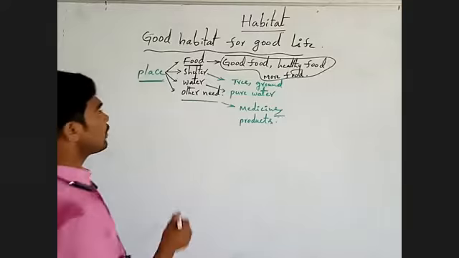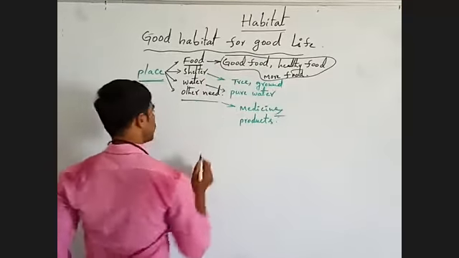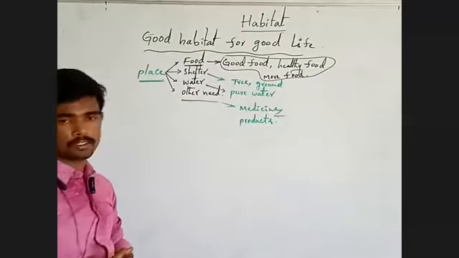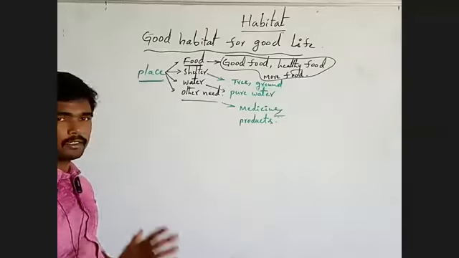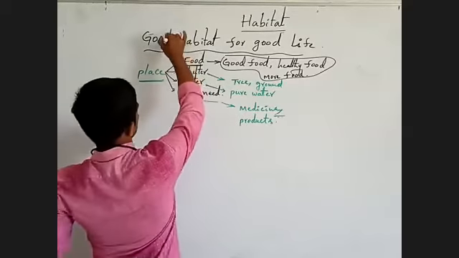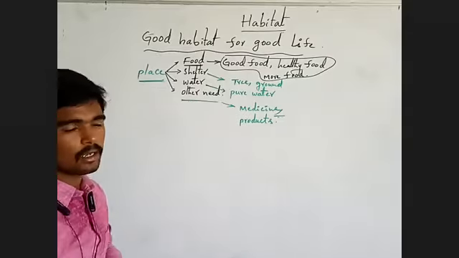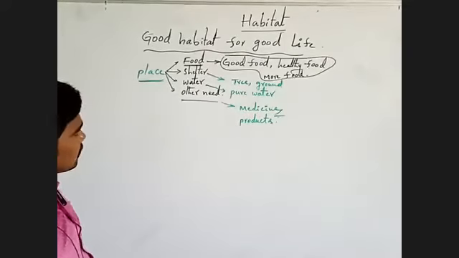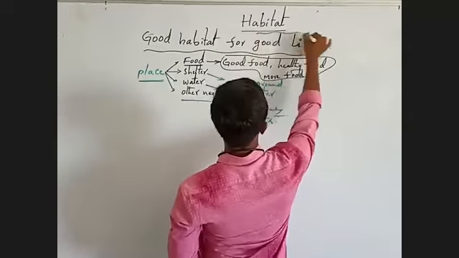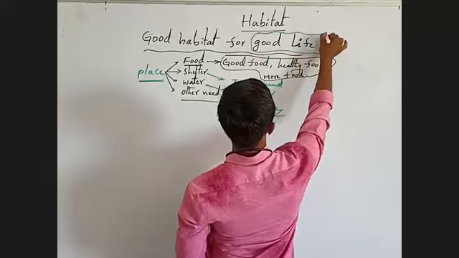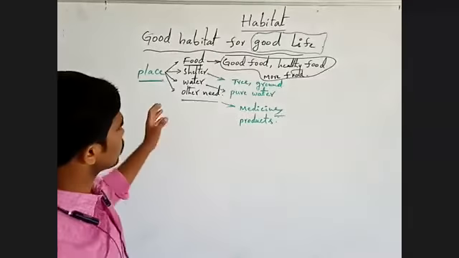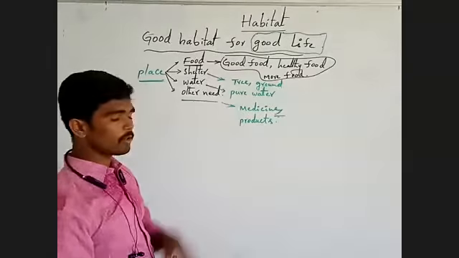Here, a good habitat provides all good needs. Understanding, a good habitat fulfills all the needs in a proper way. When a good habitat provides all the needs in sufficient manner, our life is also in good condition. Understanding? Okay, listen carefully. Good habitat is very important.